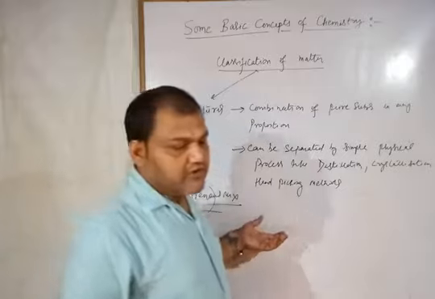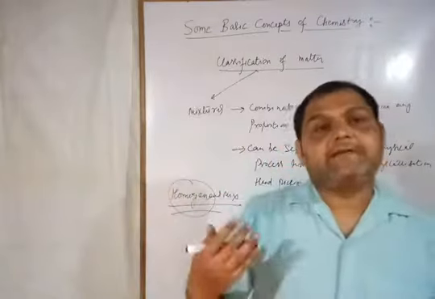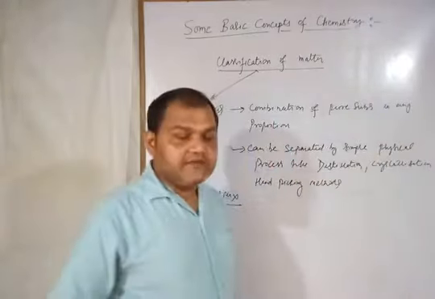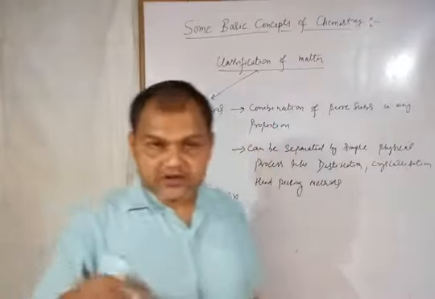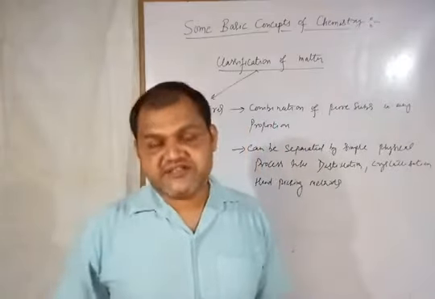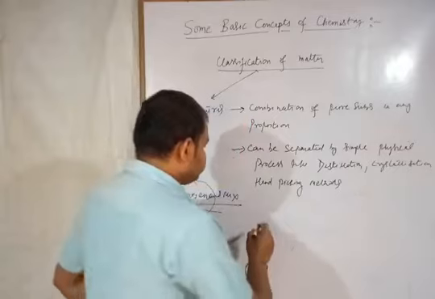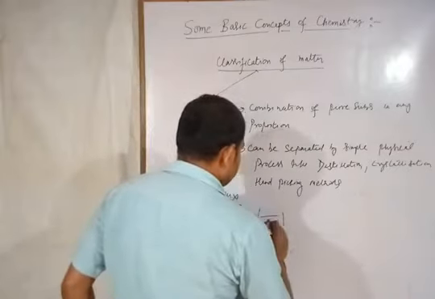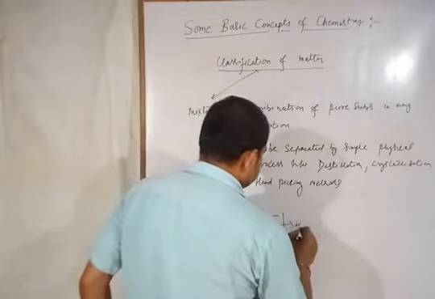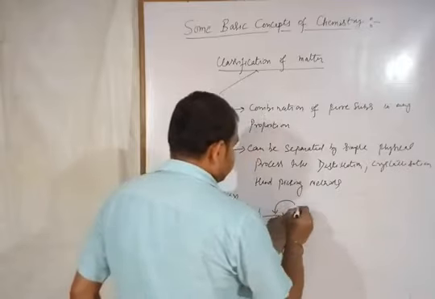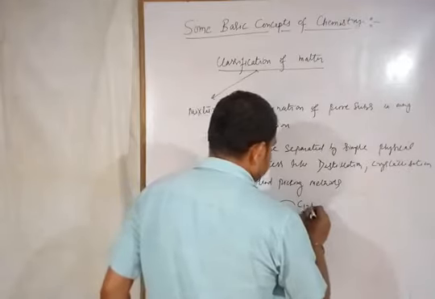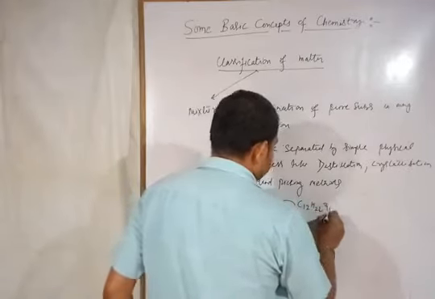Suppose you are talking about the air, and the sugar is dissolved in the water, then the mixture is also homogeneous. Suppose this is the water, you are taking water H2O and you are dissolving inside sucrose, that is sugar, C12H22O11.